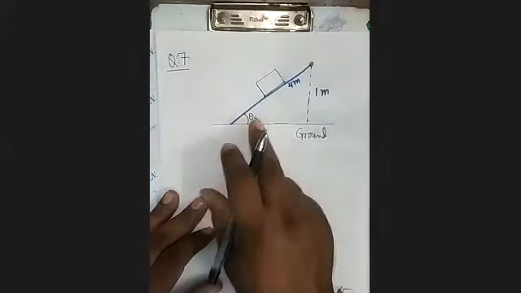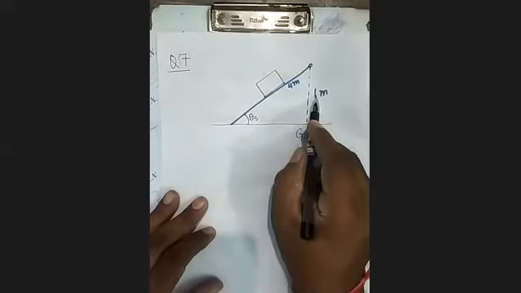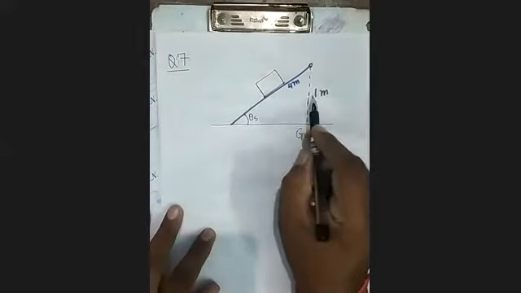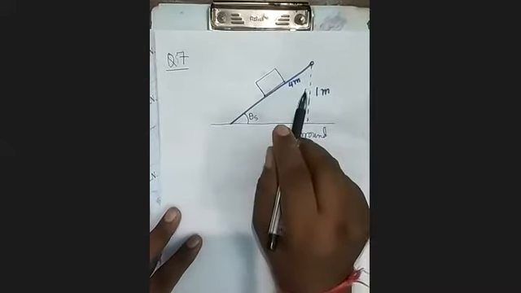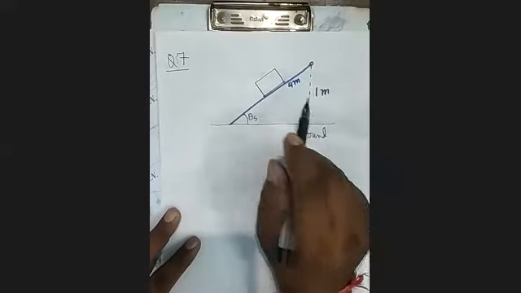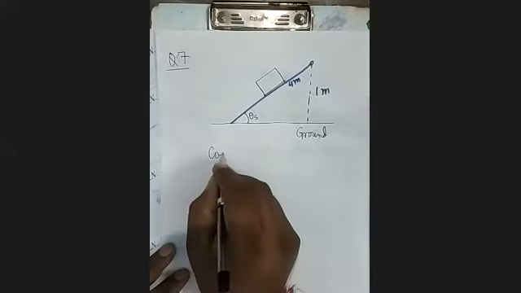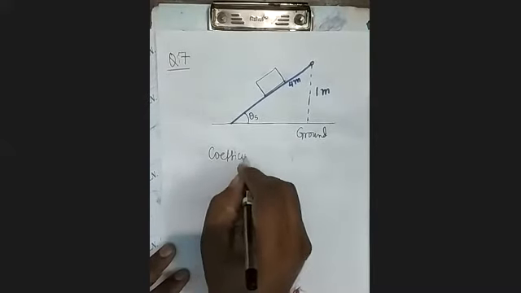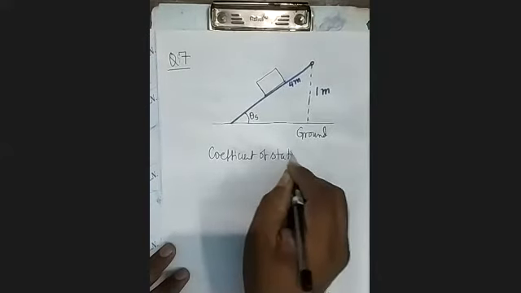This will be the angle of repose when it is 4:1. When inclination is 4:1, it just begins to slide. Calculate the coefficient of static friction. So see here, what will be the coefficient of static friction?